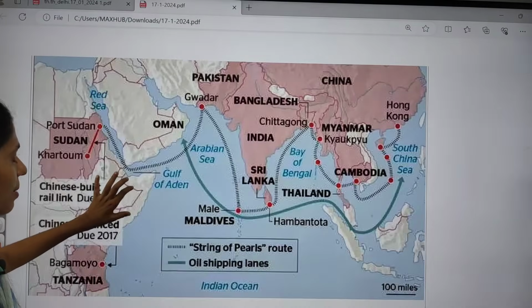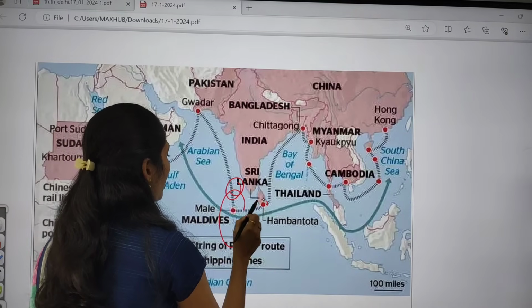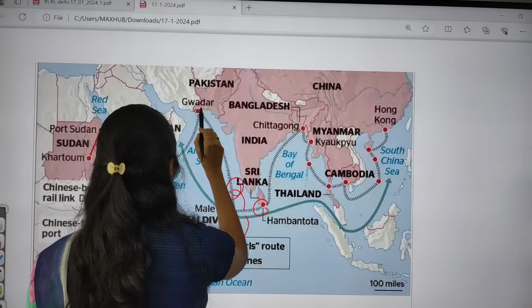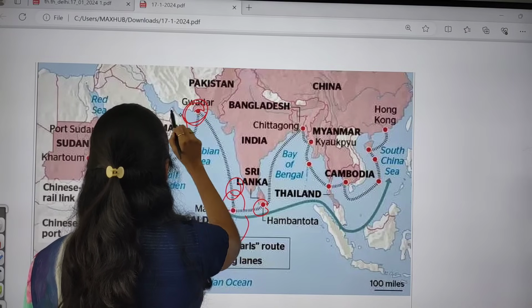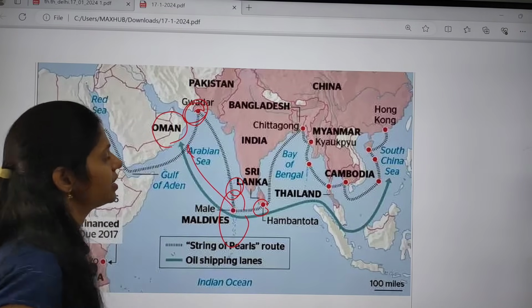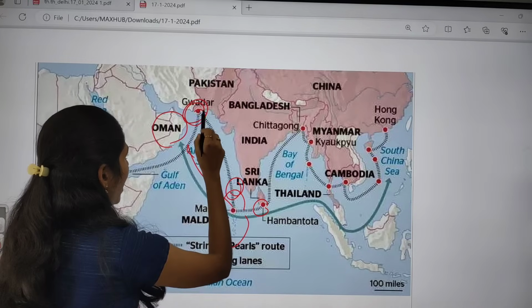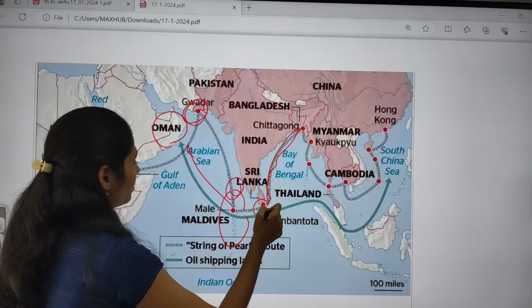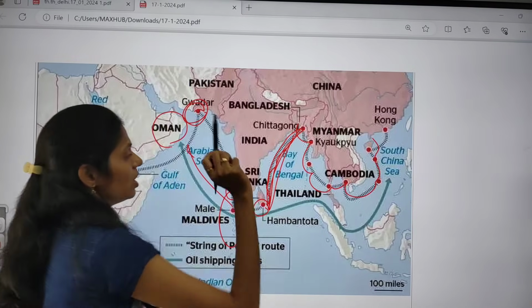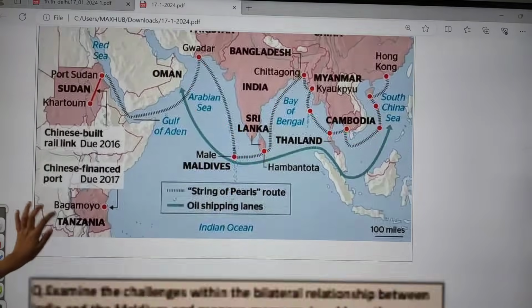Okay, and now let us see the map where exactly it is located. Here we have Maldives, here we have Lakshadweep, and this is Hambantota port. Hambantota port is present in Sri Lanka. This is Gwadar port of Pakistan. This is Oman. Actually, here we have to go in this way, but there is some issue going on. So this is about this route, and here we have the connection between these two regions, and it will look like a necklace. So it is called a string of pearls.